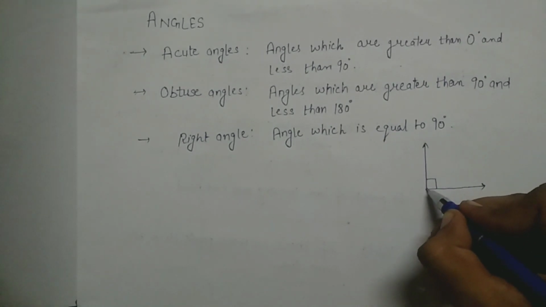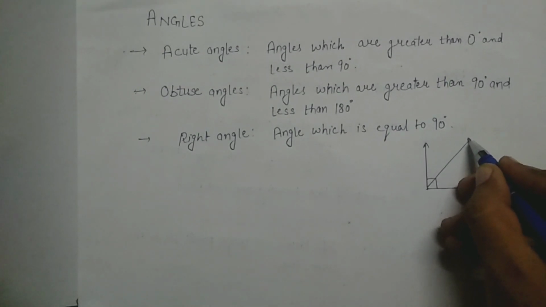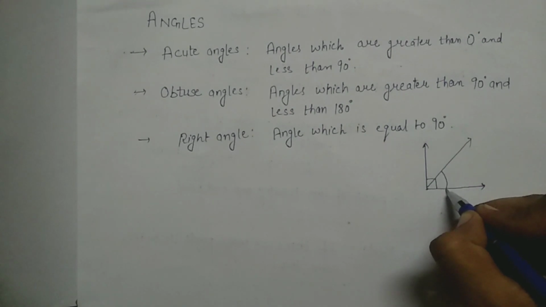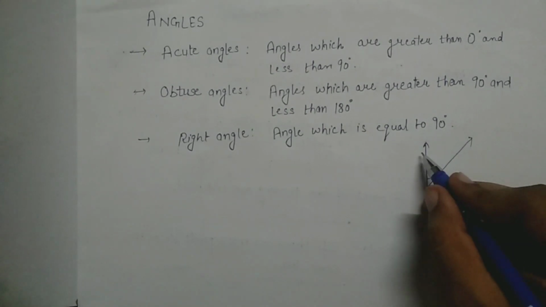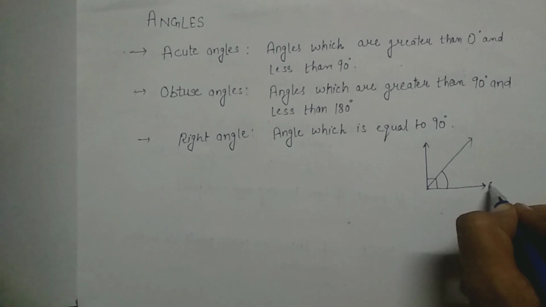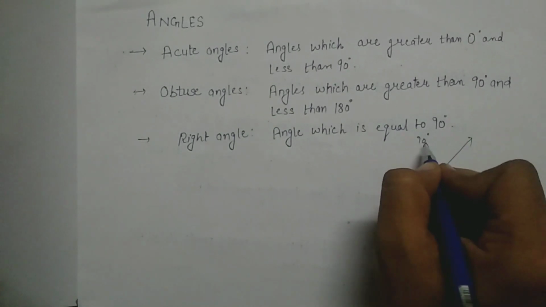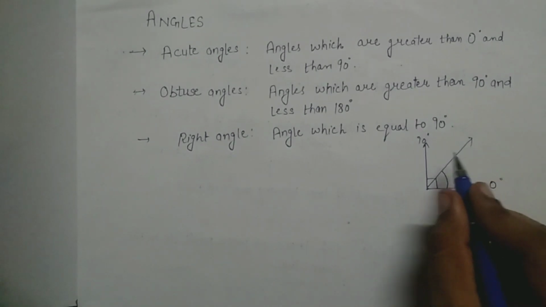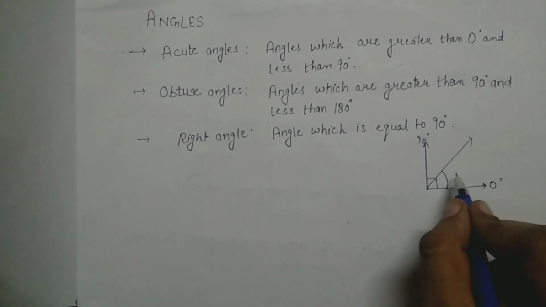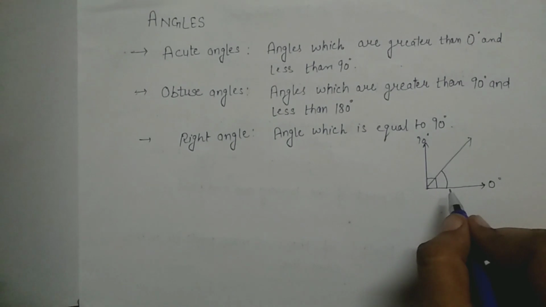If I draw a ray from here, the angle from there is an acute angle. As you can see, this is 0 degrees and this is 90 degrees. These are the reference points. So you can see this ray lies between 0 and 90. So this angle is said to be an acute angle.